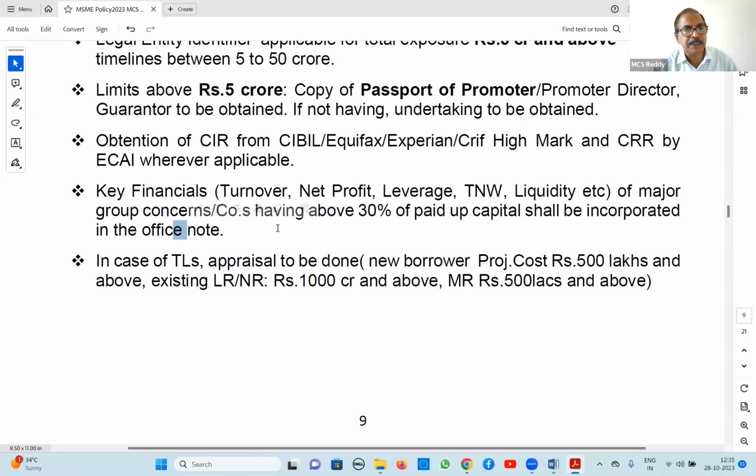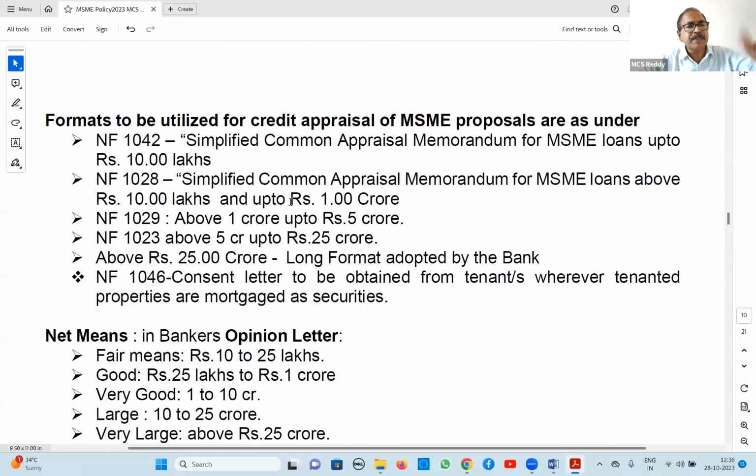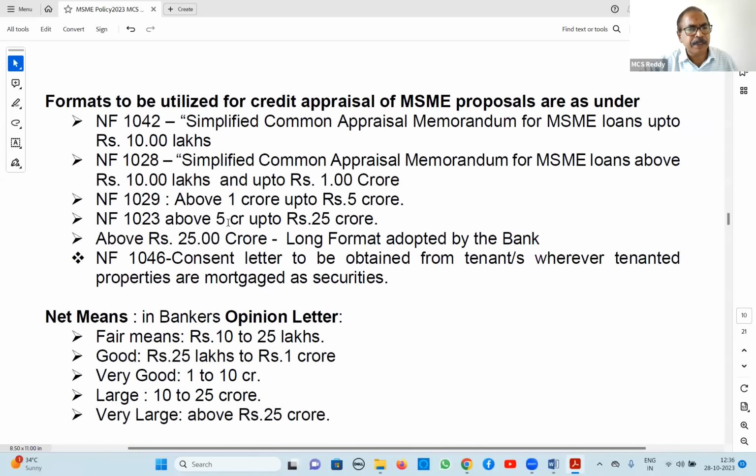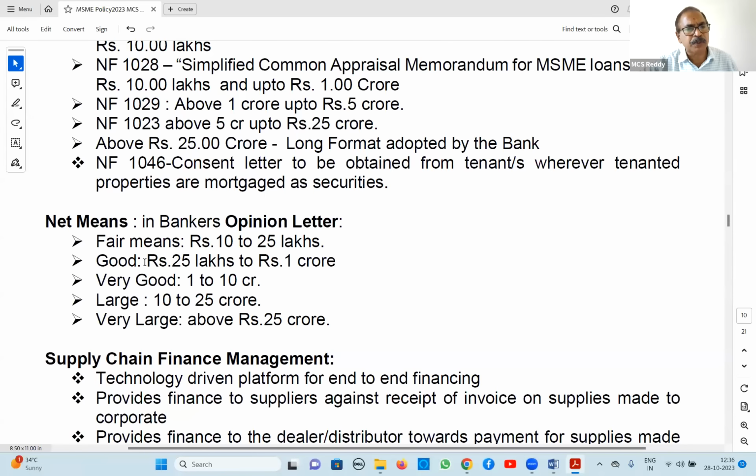This already we have discussed, the same thing only. Next, project appraisal. This is also the same. New units 5 crores and above. Existing LR and MR normal risk 10 crores and above, project appraisal is compulsory. Moderate risk 5 crores and above. Project appraisal, this also earlier we have seen. Formats, all this we need not discuss deeply. Net worth also is only an amount, basing on amount.